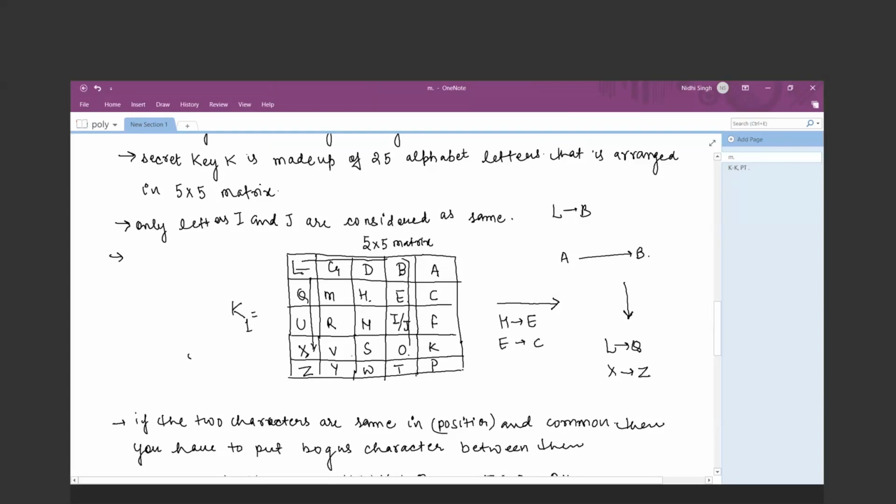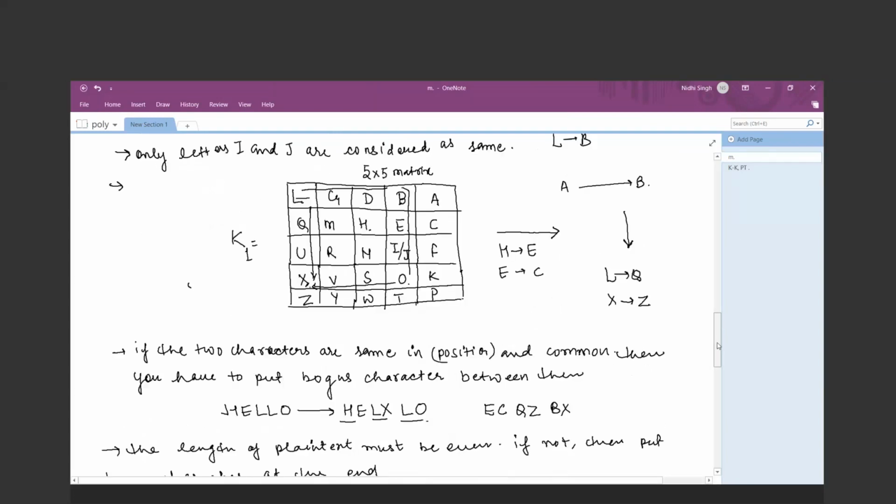So X is the common character, and from the horizontal left position, X will be the common character. Okay, so O will be replaced by X. So LO will be replaced by BX.